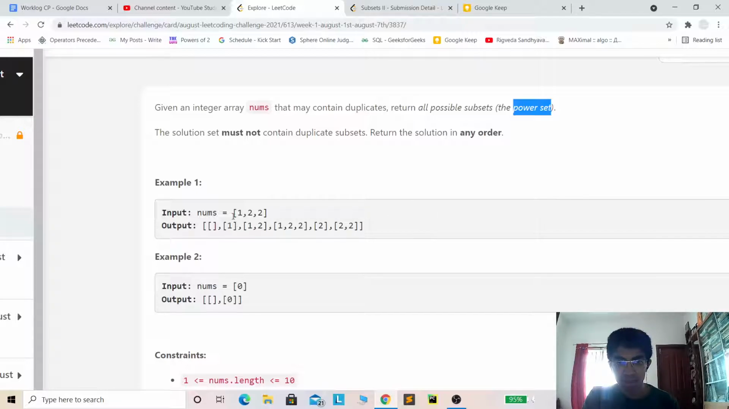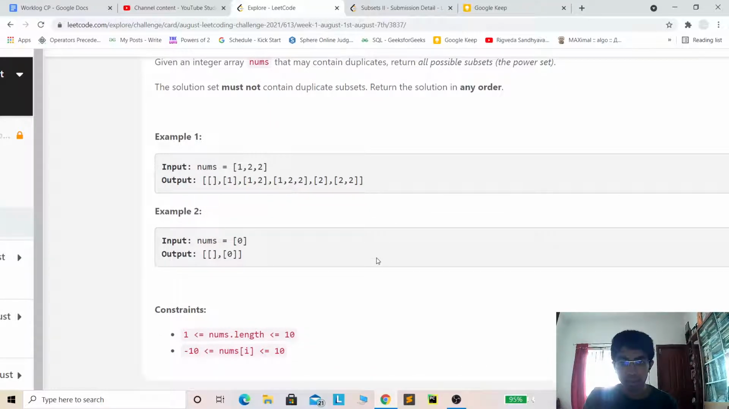For example, in this array we have 1, 2 and 2. Over here 2 repeats twice, and we know the size of the power set is 2 power n, including the empty subset. So in this problem the size of the power set should be 8, but we have only 6 subsets over here. That's because we are not including the repetitive subsets. For example, 2 occurs twice, but we have it only once over here, and the pair 1, 2 occurs twice, again we have it only once over here, and hence the total size of the power set is 6 and not 8.